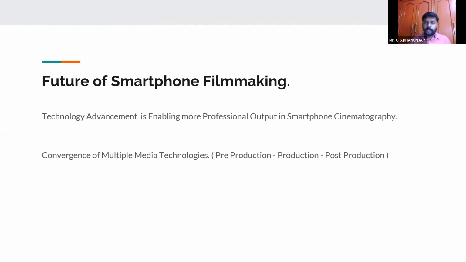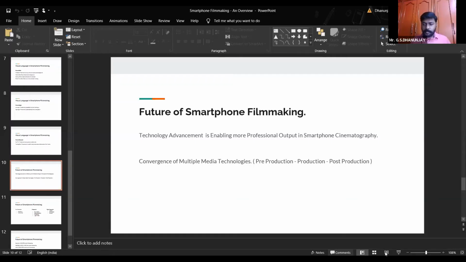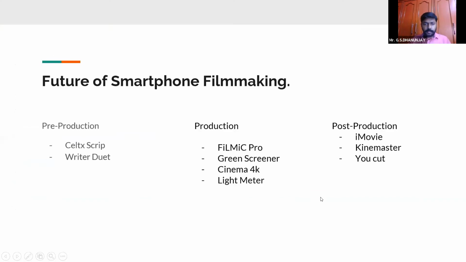But specifically focusing on smartphone filmmaking, we have seen that there are multiple applications and software which are developed for pre-production, production, and post-production purposes.